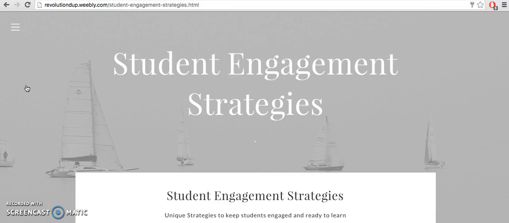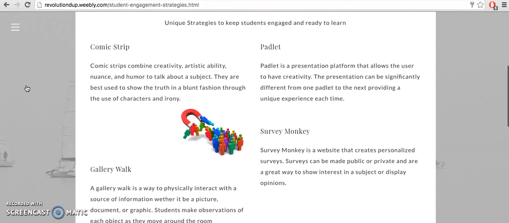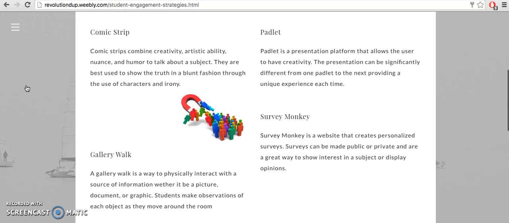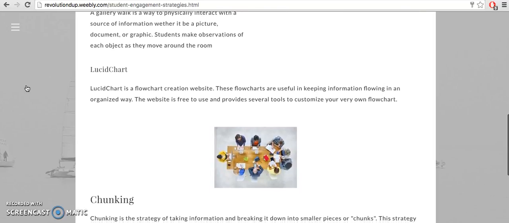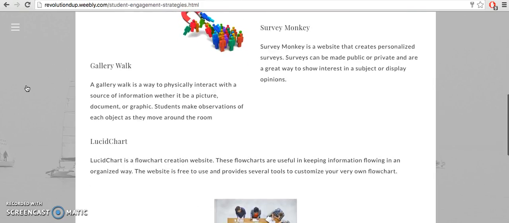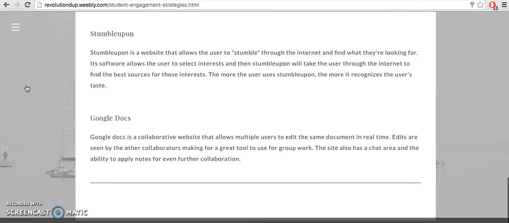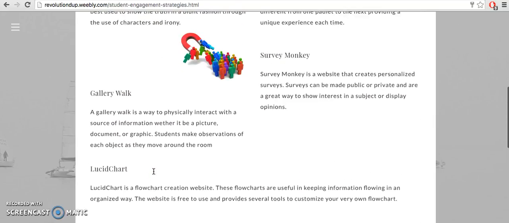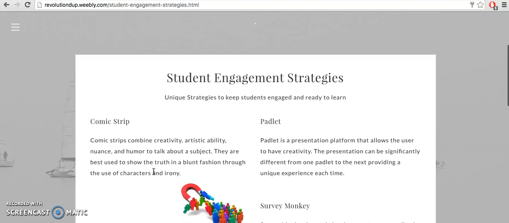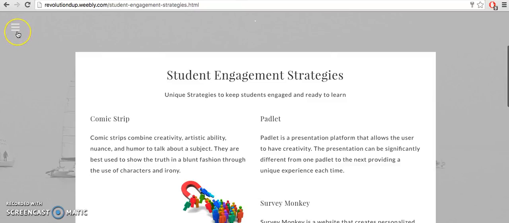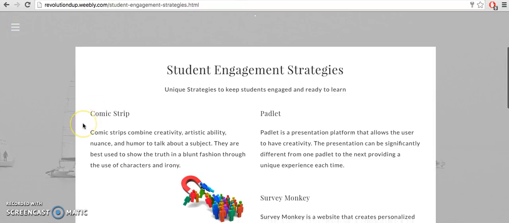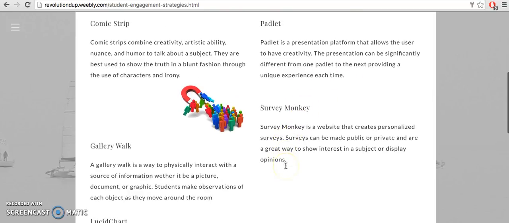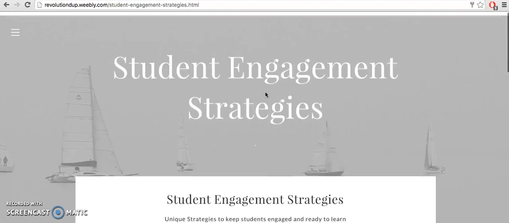All right, next we got student engagement strategies. Here's just a list of engagement strategies that we may or may not get to in this unit, because there's a lot of strategies here. These are great tools to use. Google Docs, something that is incredibly important right now. And a lot of these are just great tools to use, even if you can't use them formally in the classroom. For students to use them outside of the classroom would be a great tool, such as SurveyMonkey, Padlet, a lot of good stuff there.